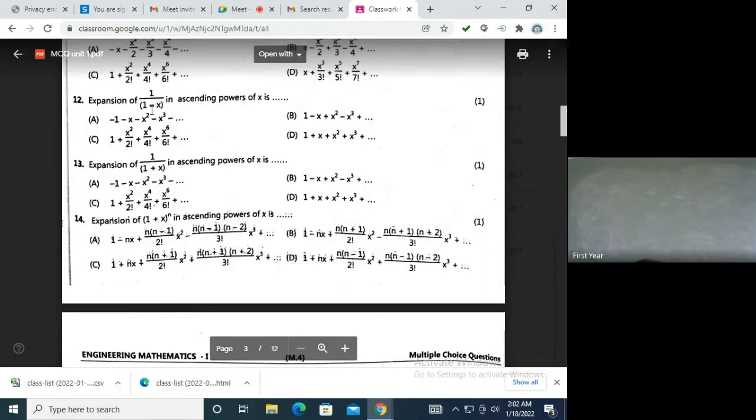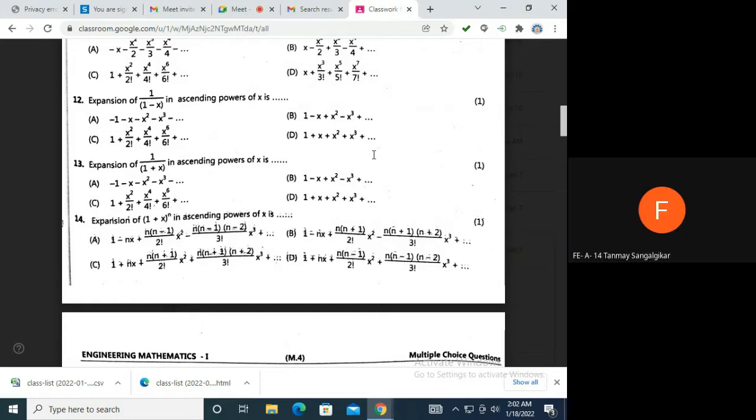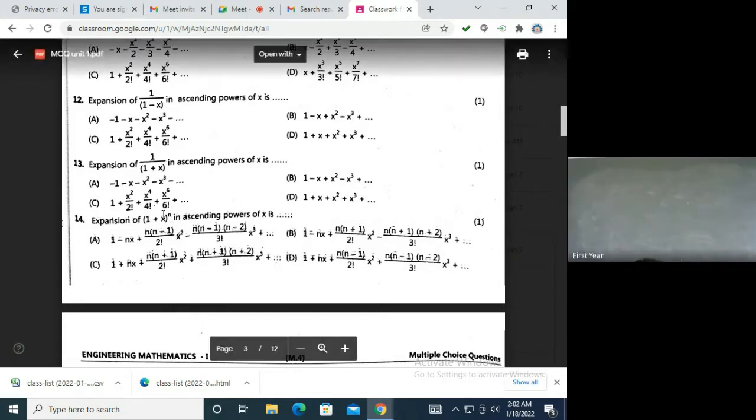Do you understand? I'll tell you slowly once again. The derivative of 1 upon a function is minus 1 upon the function square, into the derivative of the function. So there was a minus before, and the derivative of minus x is minus 1, so minus into minus became plus. So when you put x equal to 0, it is again plus and not minus. So all the terms are plus. Option D is the answer. Is this okay? Everyone? Yes, ma'am. Vedika?